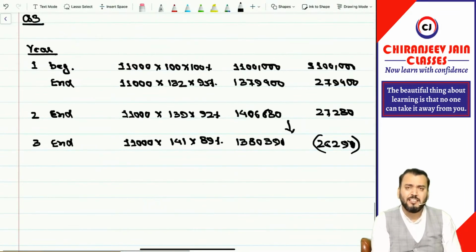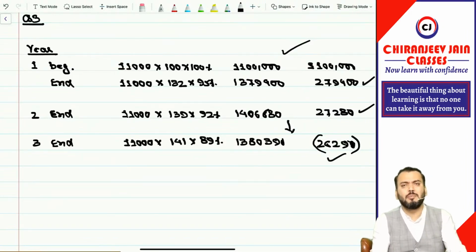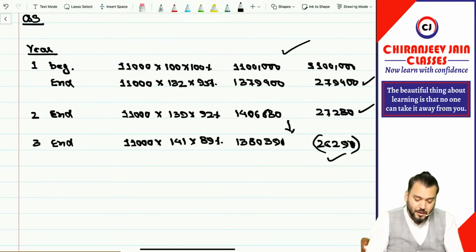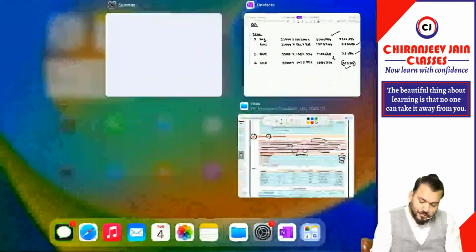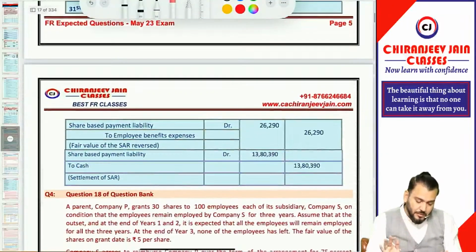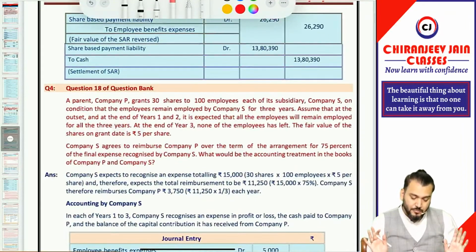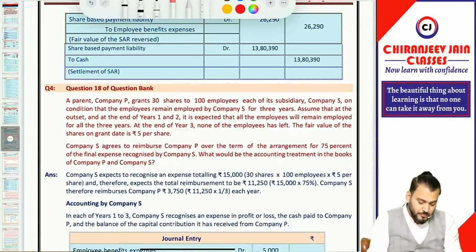So the journal entry is very simple. First day, EB expense debit to SBP liability, then EB expense debit to SBP liability, then EB expense to SBP liability. Here SBP liability to EB expense, and then SBP liability paid: SBP liability account debit to bank. Got it? The same journal entry is given. Check. Understood? Can we take one more question?